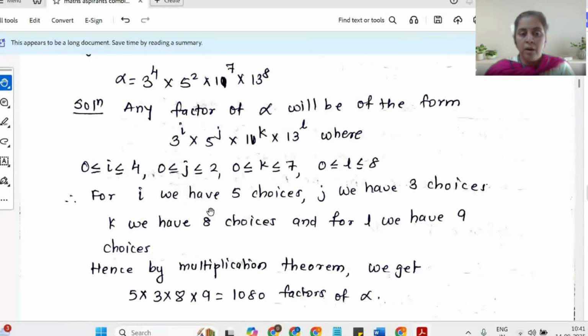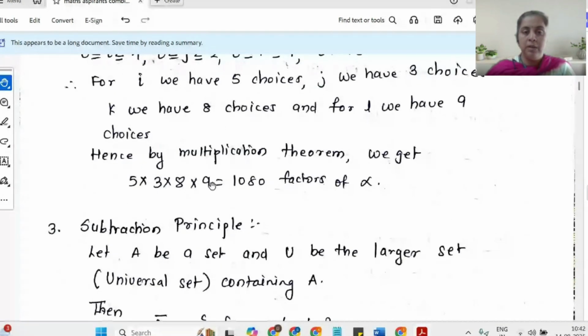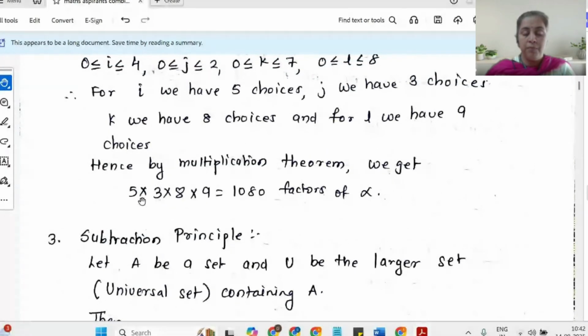Now, any combination of I, J, K will form one factor. So the total number of choices, once again, I will use the multiplication principle. I'm sorry, I have written theorem over here; I will correct it later. It is the multiplication principle, which gives me my answer: 3 into 5 into 3 into 8 into 9, that is 1080. These many factors I will have for alpha.